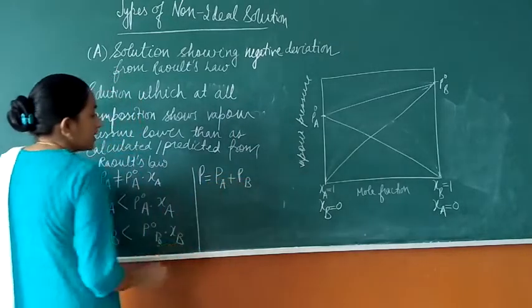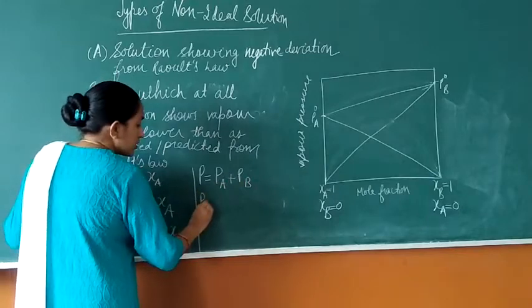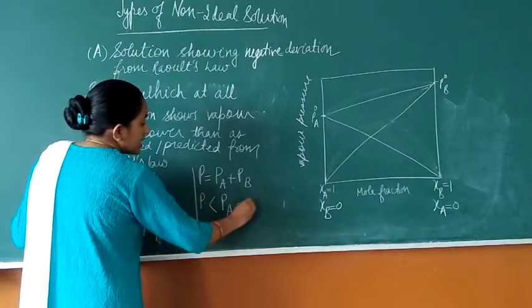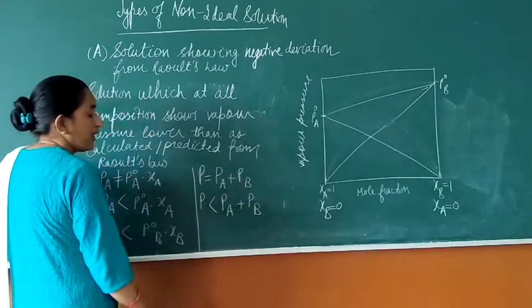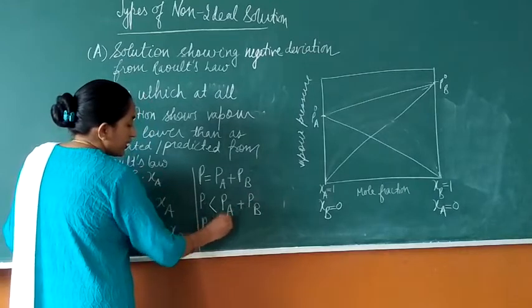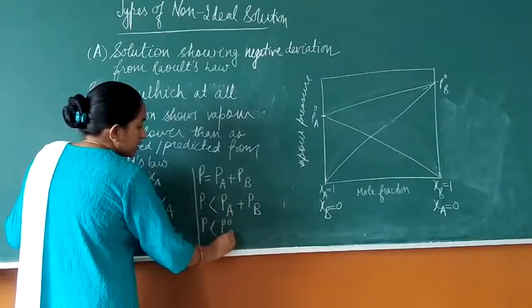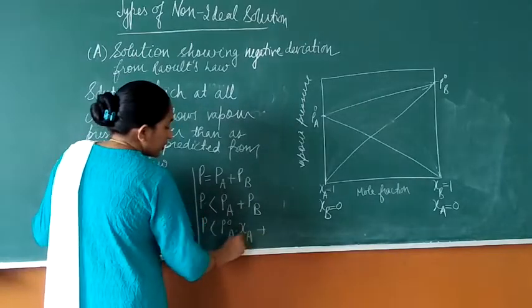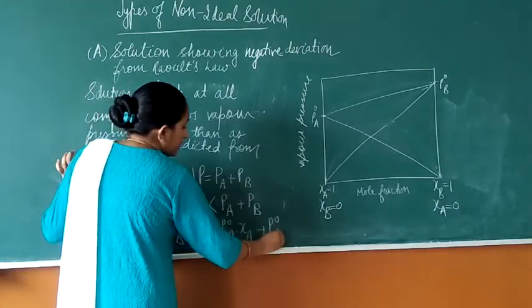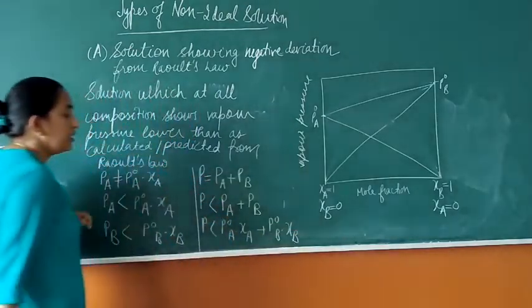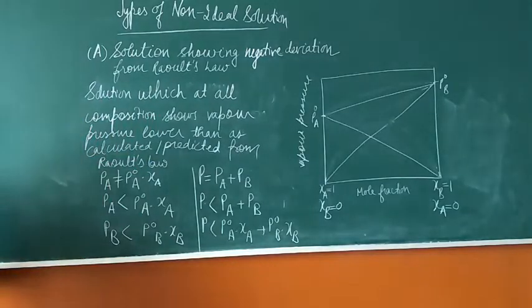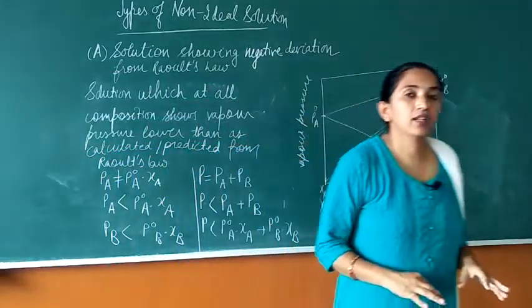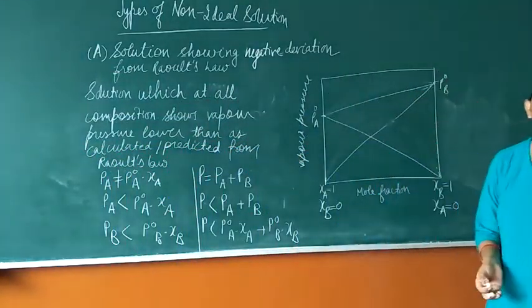But since here it is a non-ideal solution, the vapor pressure will be less than the sum of the partial pressures of A and B. Instead, you can write the value which is equal to P naught A dot mole fraction of A, and P naught B dot mole fraction of B. So these solutions have vapor pressure less than as calculated from Raoult's law.